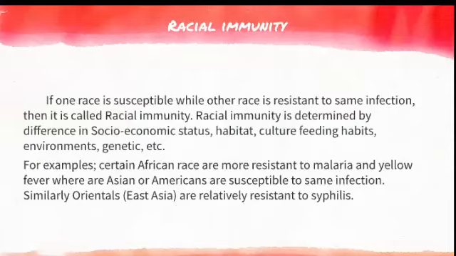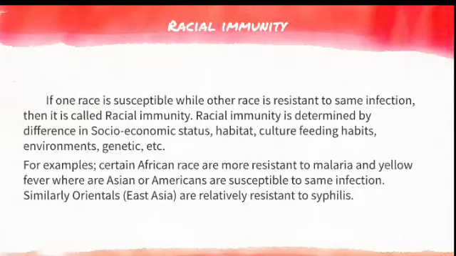When one race is susceptible while the other race is resistant to the same infection, it is called racial immunity. So the racial immunity here is determined by differences in socioeconomic status, habitat, culture, feeding habits, environment, genetic factors. These all make a difference in the immunity level. You can see even in COVID-19 times, some countries had a very big impact and some countries did not have much impact. All these may be due to the racial immunity they have.